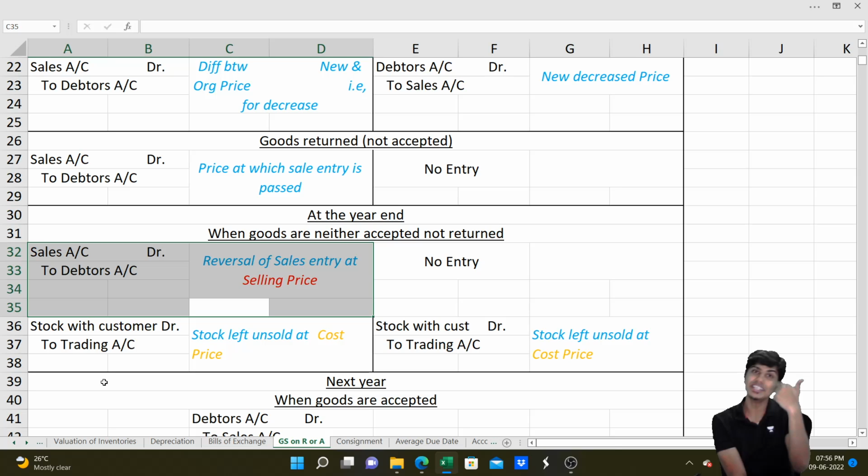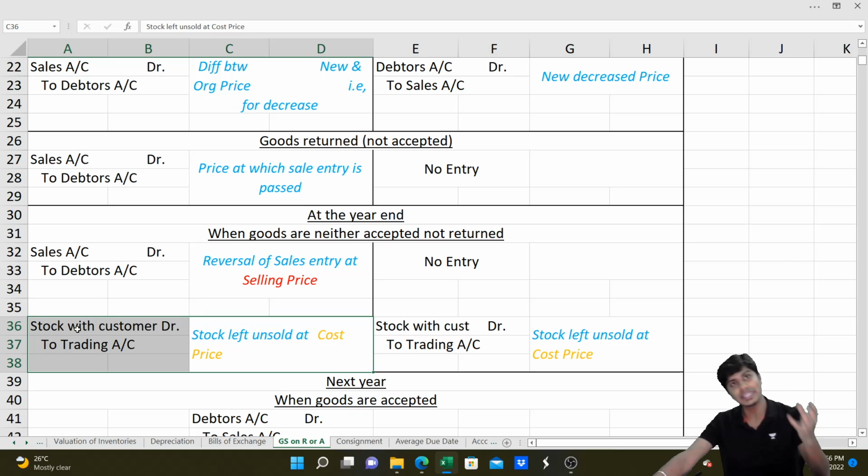That inventory should be included in my stock, but it's not physically available with me. So I would have to write the entry: stock with customer account debit to trading account. This entry has to be written at the cost price. We'd have to convert that selling price to cost price and then record. However, if the sale entry was not recorded at the time the goods were sent, you don't have to reverse the sale entry.